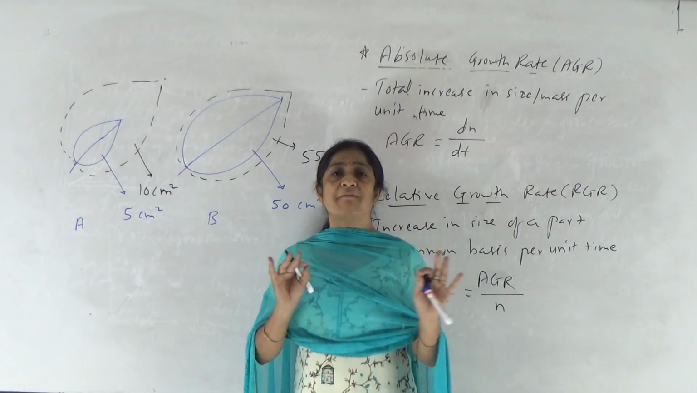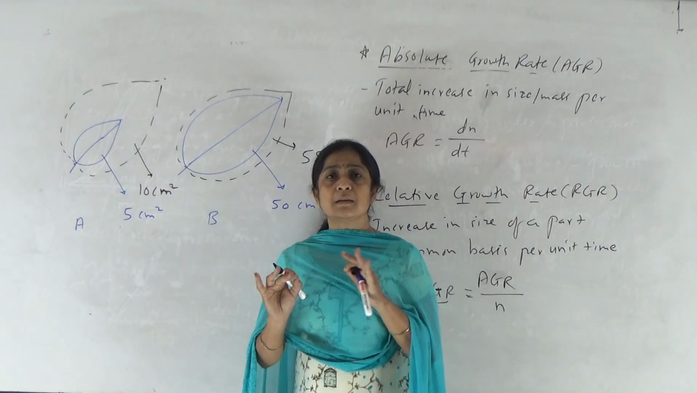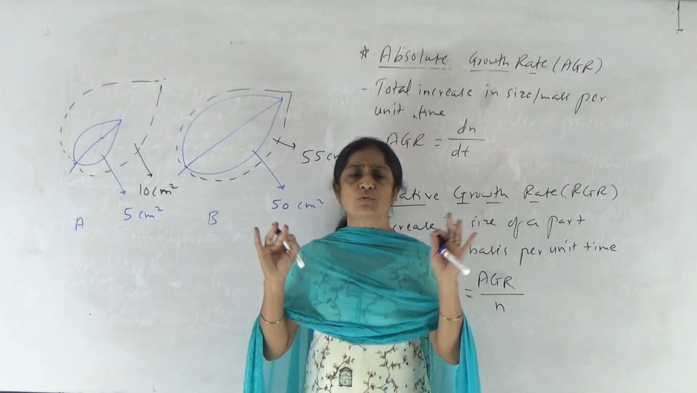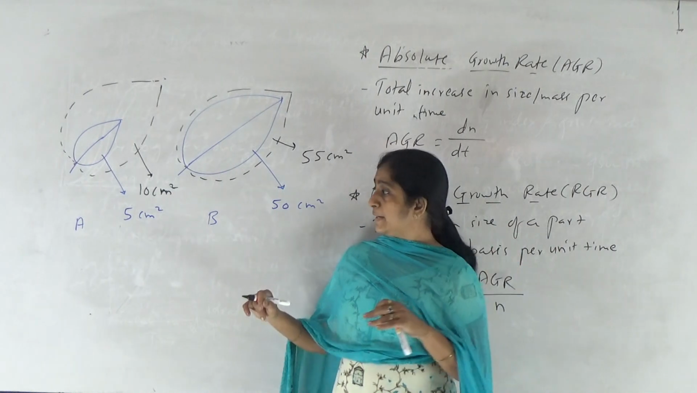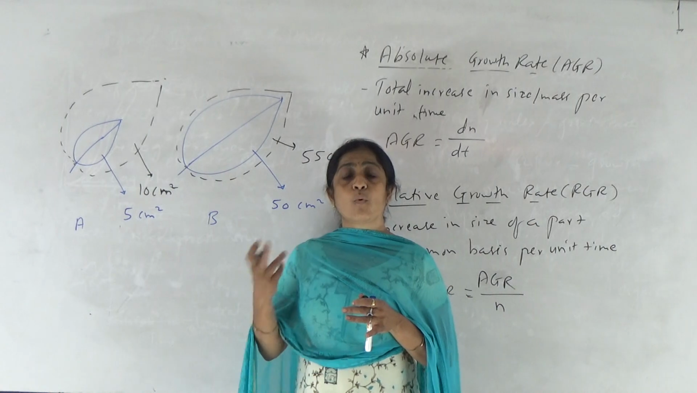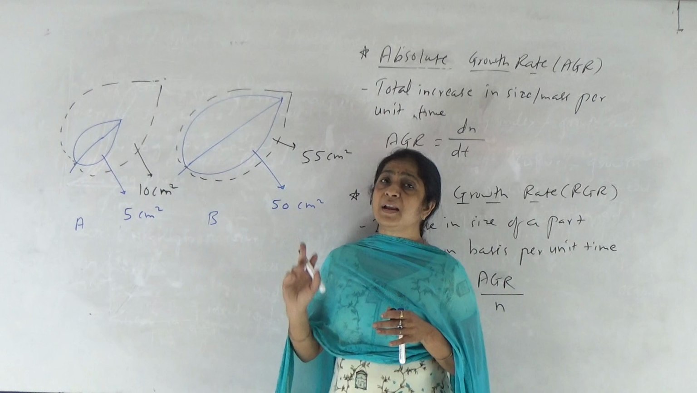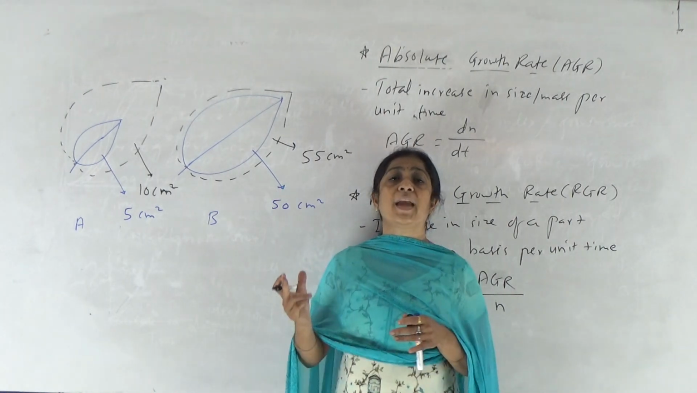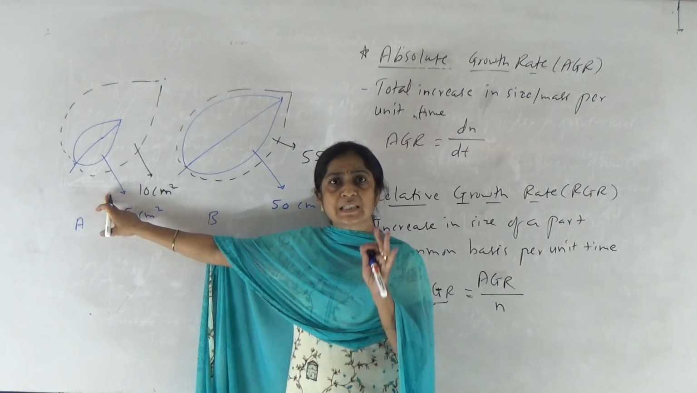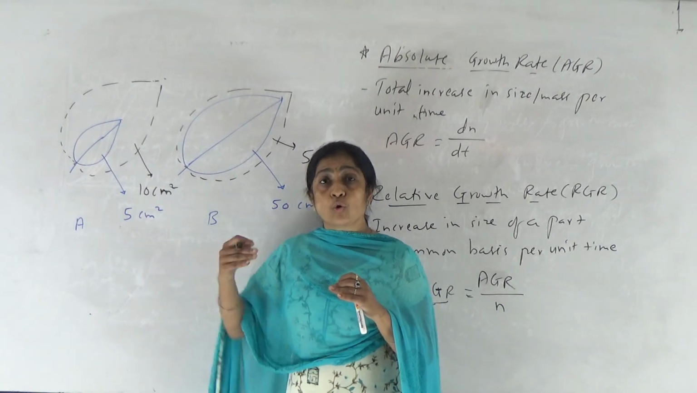Both the leaves increase by 5 square centimeter. So they show the total increase in the growth or in the surface area per unit time, that is same, 5 square centimeter. Okay, but what about relative growth? Relative growth of A leaf is more than the relative growth of B leaf, or relative growth of B leaf is less than the relative growth of A leaf. कसं काय? Because here in A leaf the original size is smaller one and after specific time period that get doubled, so growth is 100%.